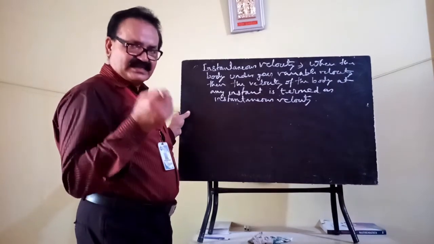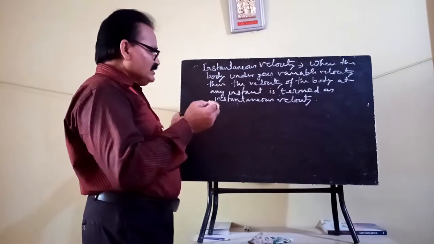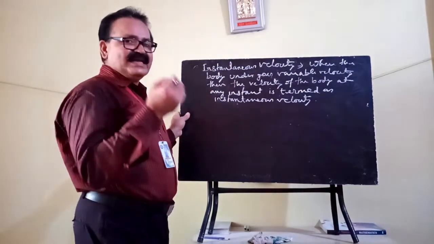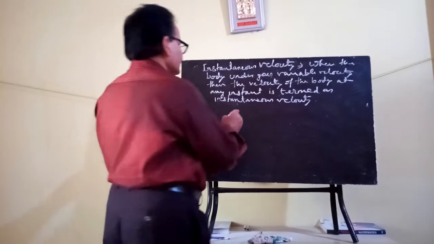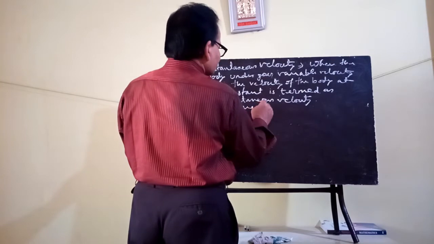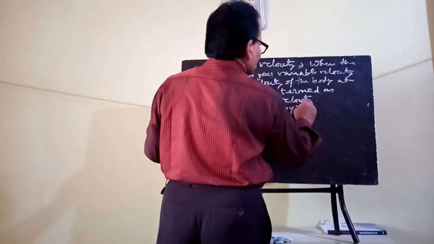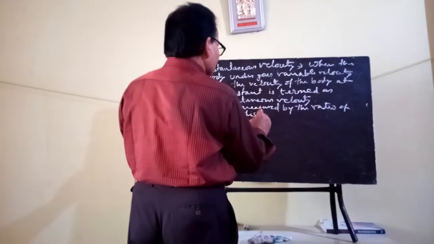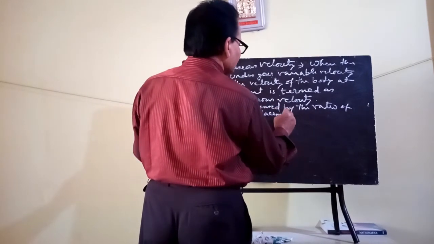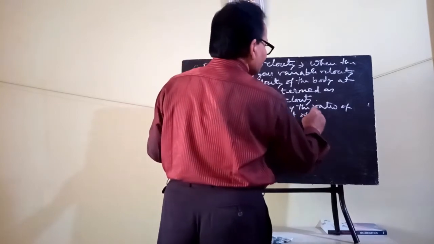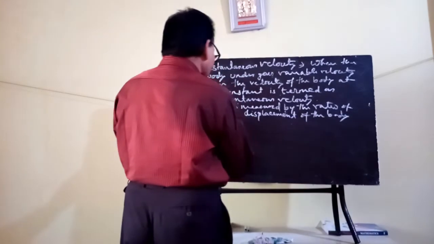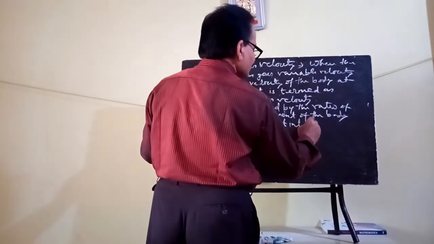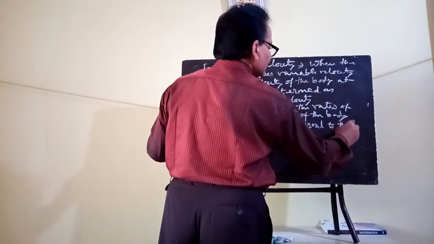Instantaneous velocity can be measured by the ratio of the displacement of the moving body at a very short interval of time to the time taken.